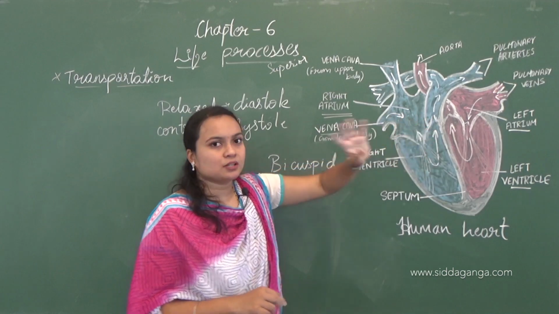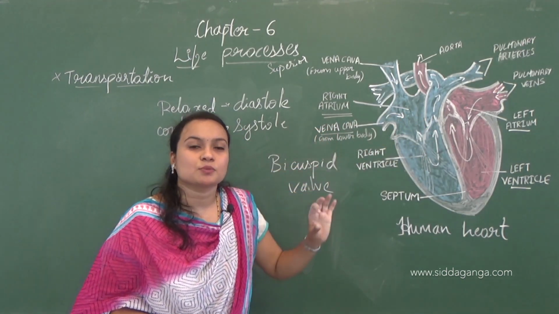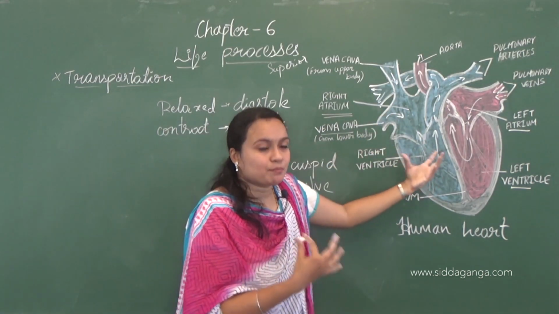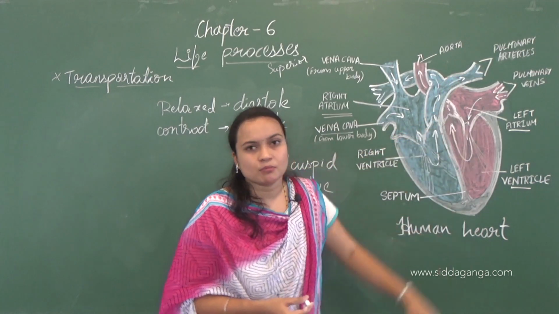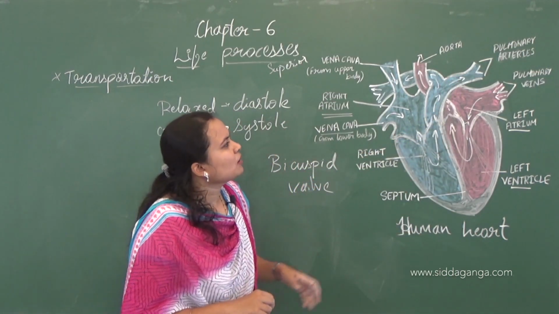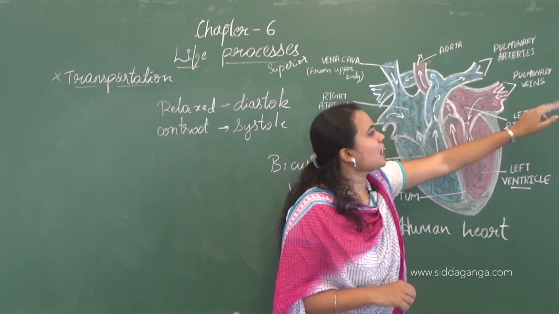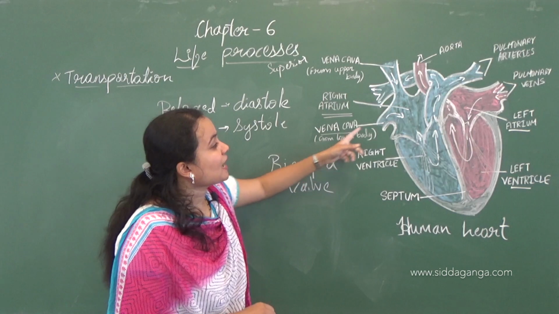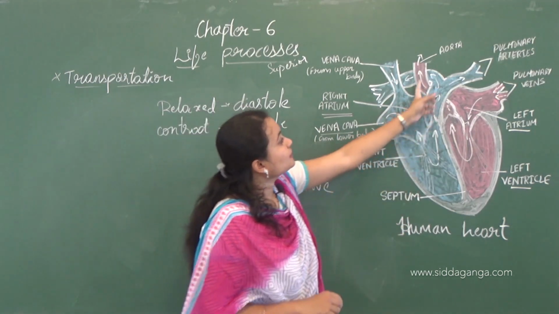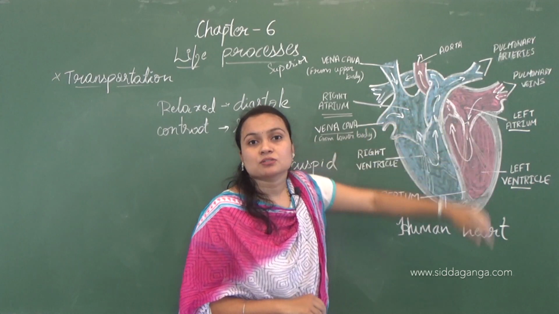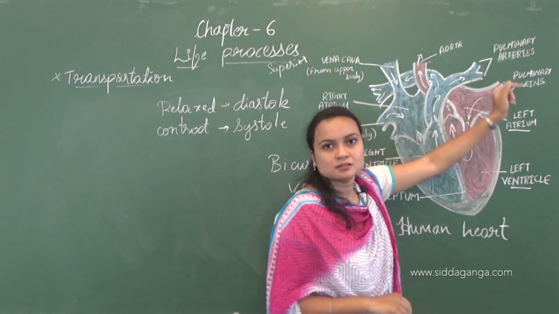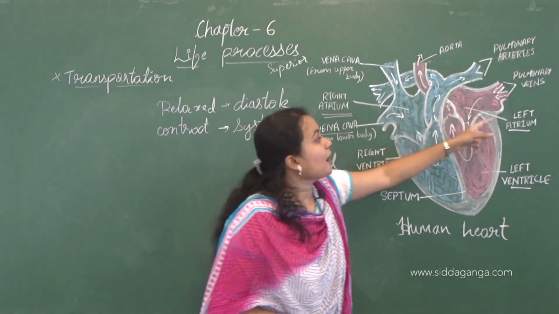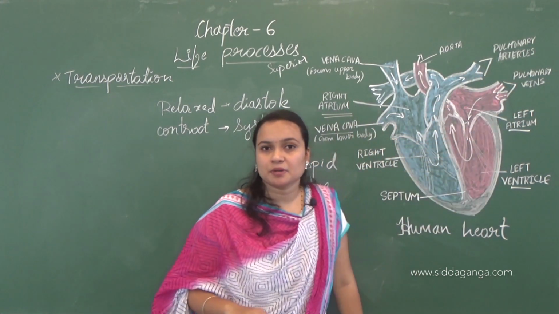Here systole is important and diastole is important. You must know what is systole, what is diastole and how the blood pumps. And here there is one more concept. I think you all have noticed the pulmonary artery and pulmonary veins. Normally veins carry deoxygenated blood and the arteries, the aorta, carry oxygenated blood. Then what is this? The pulmonary artery is carrying deoxygenated blood, and the pulmonary veins are carrying oxygenated blood.